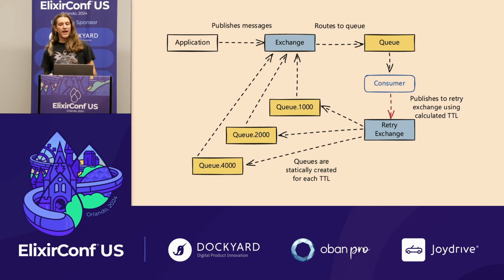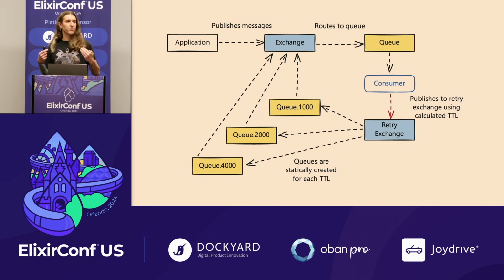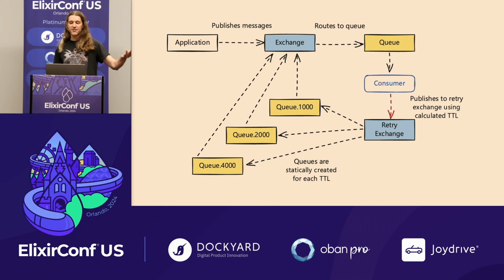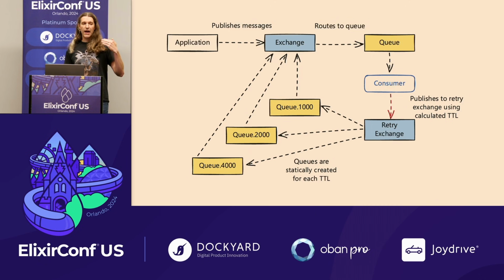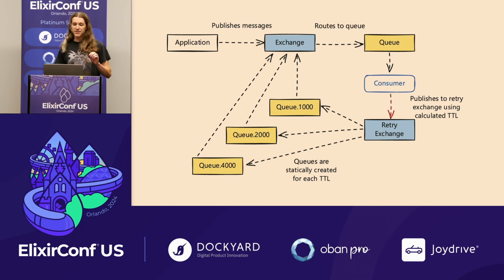So this here is where we ended up. Our application publishes messages to an exchange, which get routed to a queue, and a Broadway consumer processes those messages, and let's just say something goes wrong. In that case, we calculate a time to live, a TTL, and we publish it to a retry exchange. Based on how many times the message has failed, it goes to a retry queue where every single message has the same time to live.